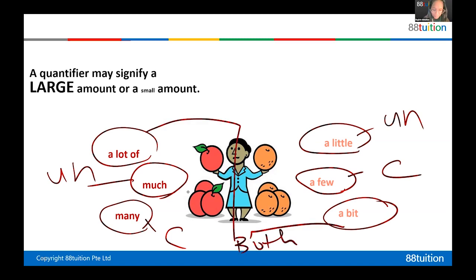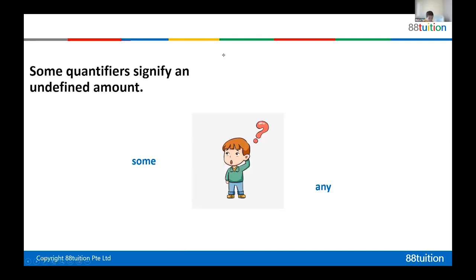You can say, I have a bit of milk left. Milk is uncountable, right? M-I-L-K, milk. Or you can say, I have a lot of snow. Snow you cannot count. I have a lot of apples. Apples you can count. So a lot of you can use for both countable, like apples, right? And uncountable, like snow. Okay, so good. Give yourself a point, by the way. Very good.